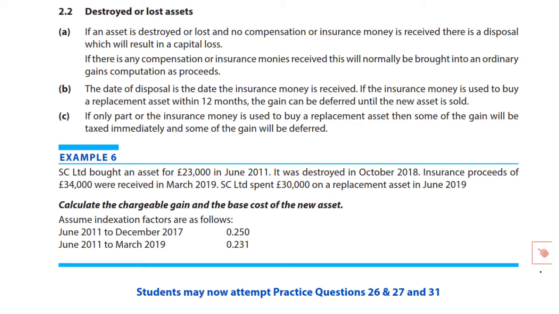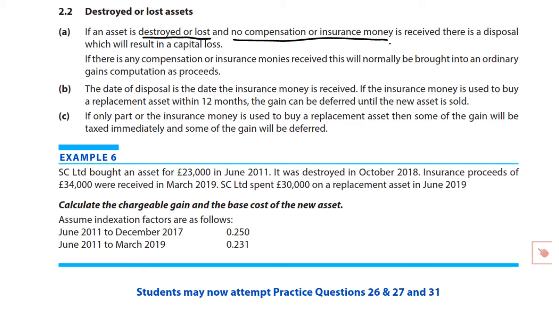Okay, what have we got? If an asset is destroyed or lost, and there are no compensations or insurance money, insurance proceeds, then a disposal will result in a capital loss. Well, of course it will. Sale proceeds zero, there's no compensation, there's no insurance money, less the allowable cost, that is your capital loss. Again, remember, no indexation allowance in relation to losses.